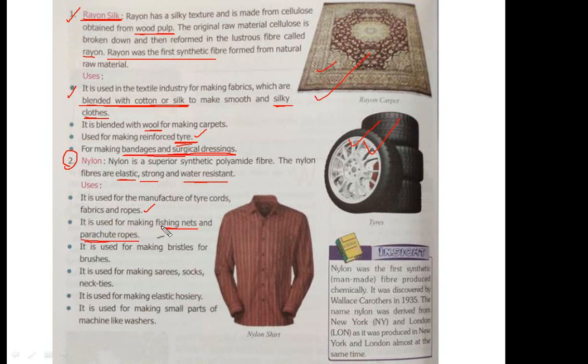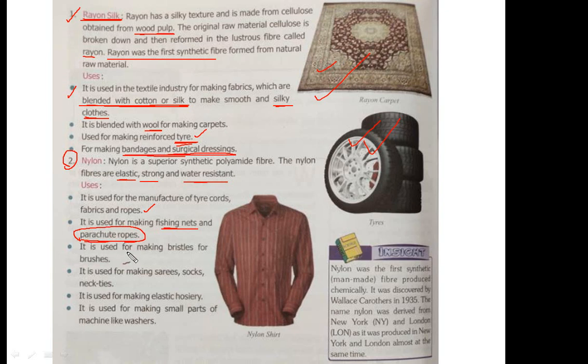As these are lightweight and very hard, it is used for such things where weight is minimum and strength is maximum. For example, for a parachute rope, we need a rope which is very strong so that it does not break while the paraglider is coming down from a plane to the earth.